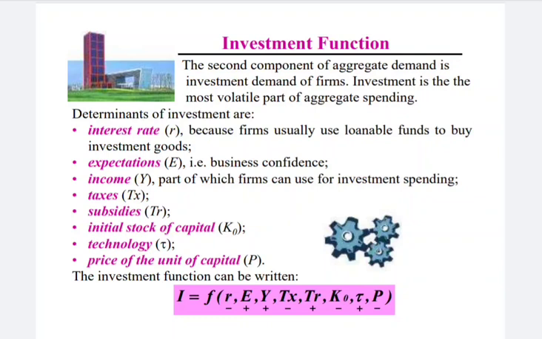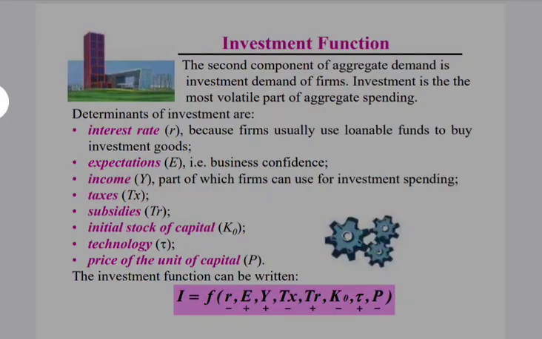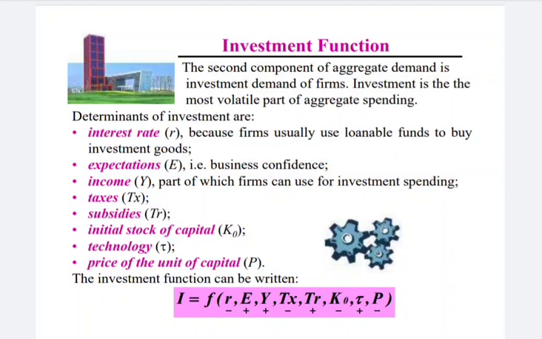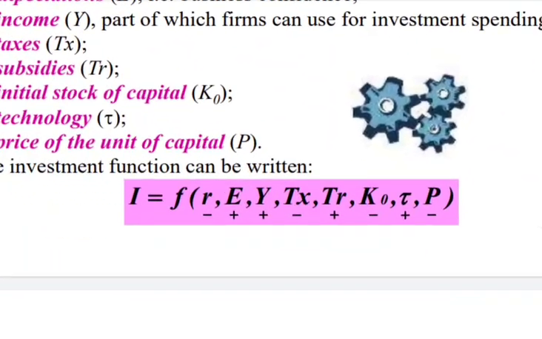We start the investment function. The general investment function, that is the long run investment function, depends on numerous factors. So investment depends on many variables, and these factors are the interest rate, the expectation or the business confidence, that is also called the animal spirit, the income, the taxes, the subsidies, the transfer payments, cost of the initial stock of capital, the state of the current technology, and the price of the units of the capital. So here we see the investment function.